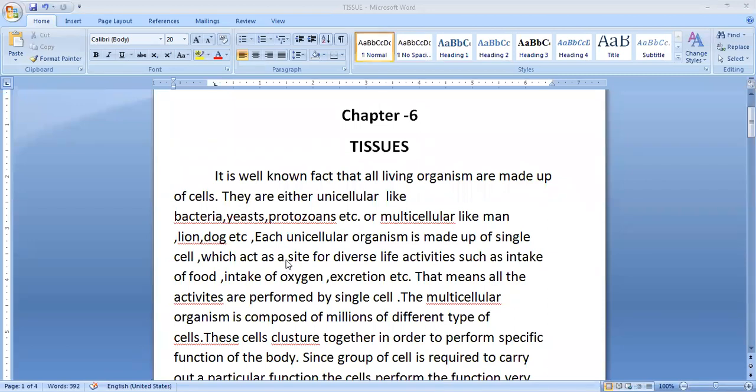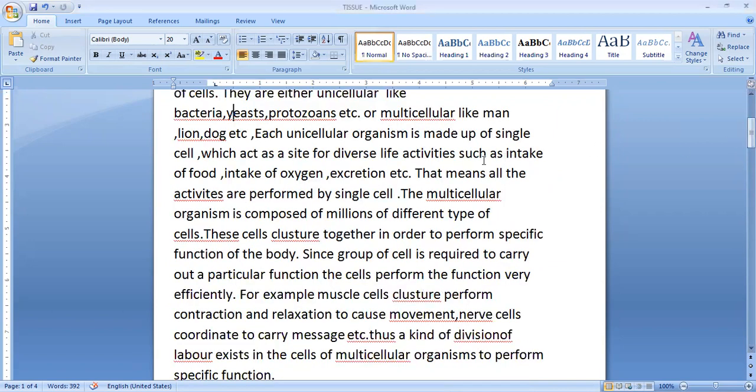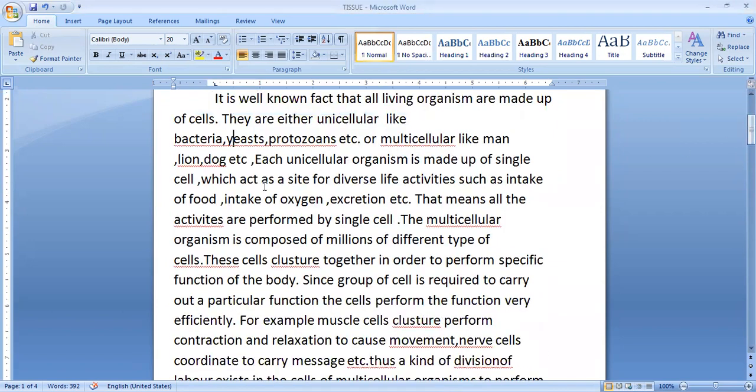Each unicellular organism is a cell which acts as a site of diverse life activities such as intake of food, intake of oxygen, excretion, etc. That means in each unicellular organism, that particular cell is capable of performing all its functions like digestion, respiration, excretion. So that single cell is capable of doing all the vital activities of the organism.